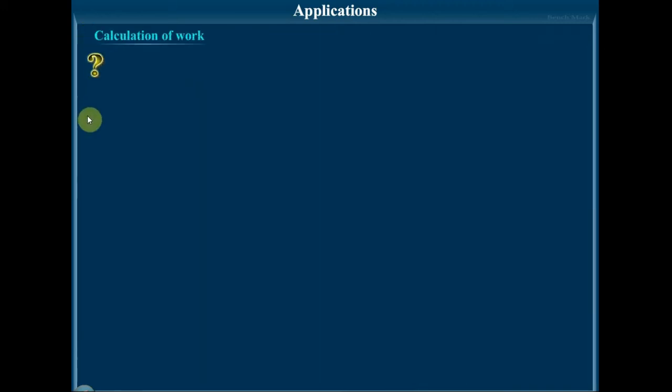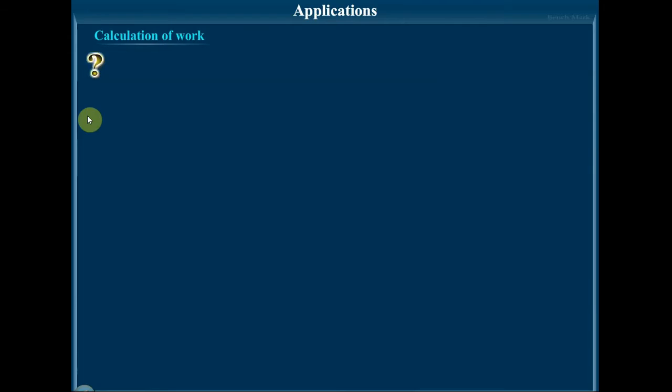Calculation of work. We have actually two different forms of work. The common forms of work that we come across in the study of thermodynamics are pressure-volume work and electrical work. In thermodynamics, the pressure-volume work is very important. This type of work is also called the expansion work and is significant in systems which consist of gases and involve changes in the volume against the external pressure. So we are going to derive the expression for PV work, the expression for pressure-volume work.